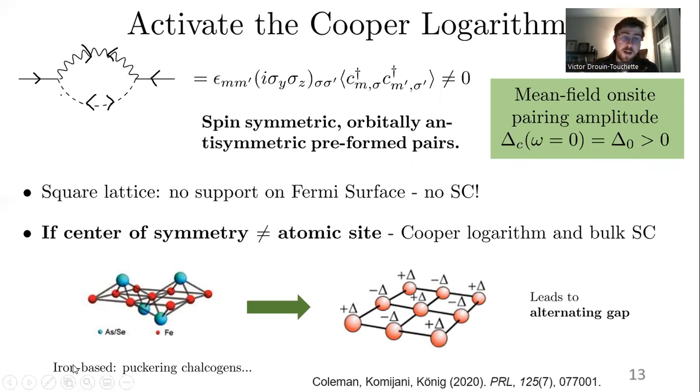And this is actually the case for the iron-based superconductors because of the puckering chalcogens and pnictogens. As you can see here, the center of symmetry is off the atomic site and is between two sites. And this will lead in the end to an alternating gap structure between the sites and a bulk superconductor altogether.